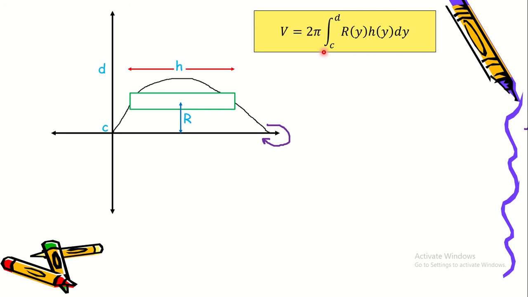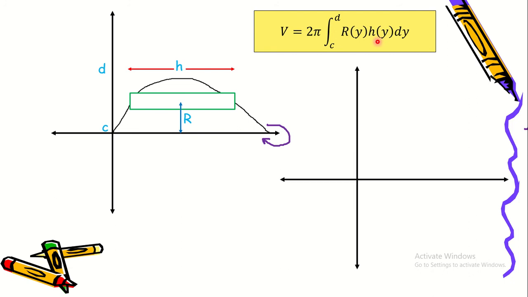It's going to be the y values. So the formula is volume is equal to 2 pi integration from c to d of r of y multiplied to h of y dy. So keep this in mind that if you want to rotate the curve about the x-axis, the radius and the height has to be in terms of y for this to work.